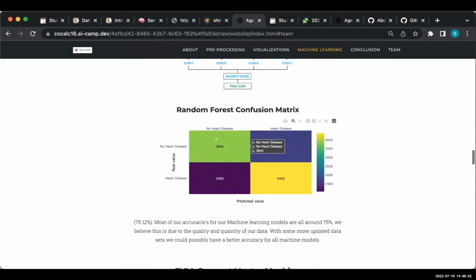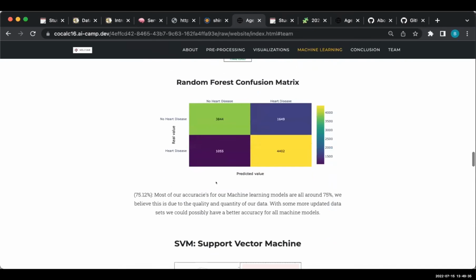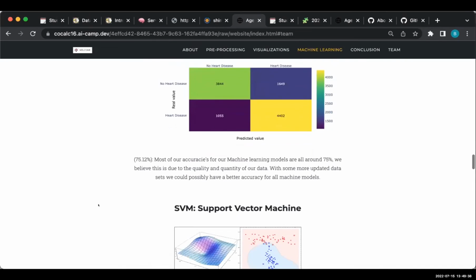This is just an example, and here's our confusion matrix. Our accuracy was 75.12% for random forest.